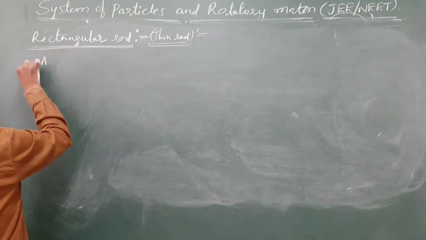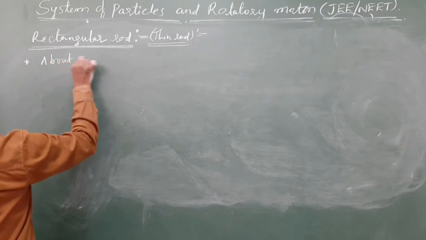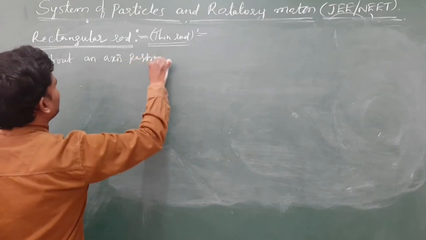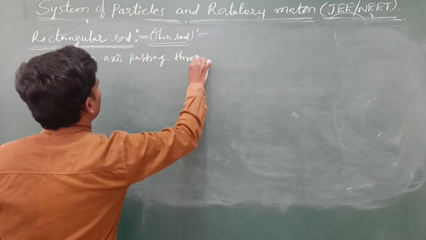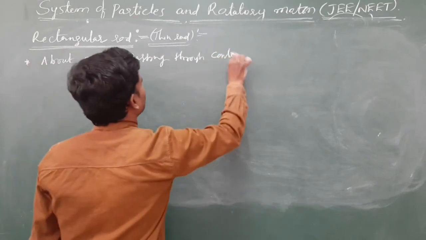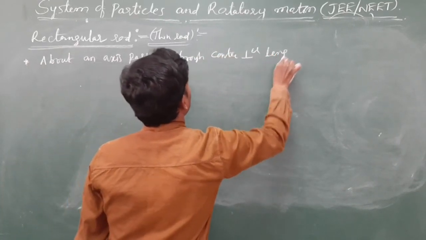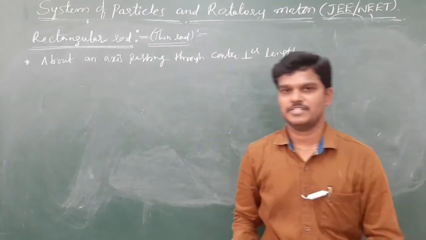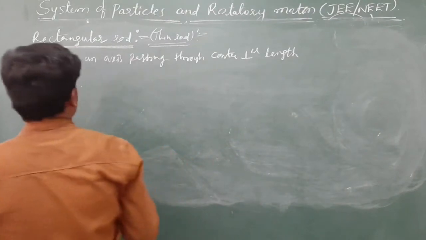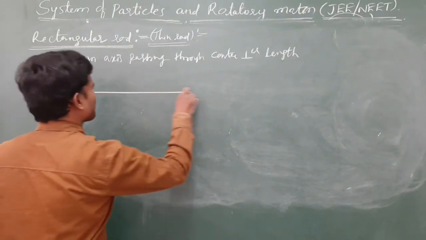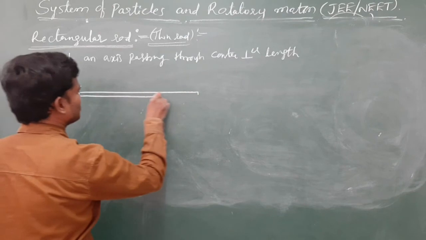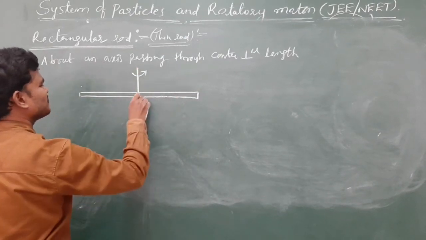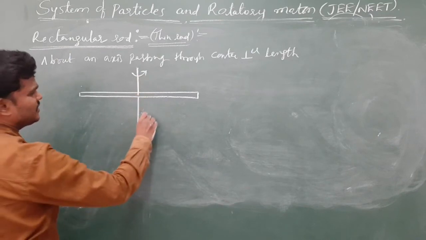First I am finding it about an axis passing through the center, perpendicular to the length. Of course, the final formula is enough, but let me show all derivations. So this is the rod, and this is a linear object, whose length is L, breadth is B.